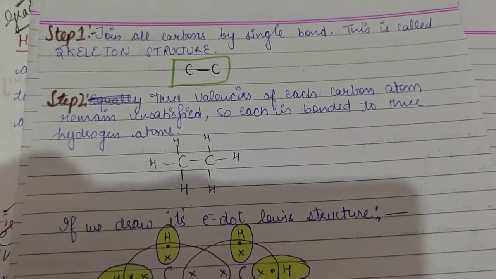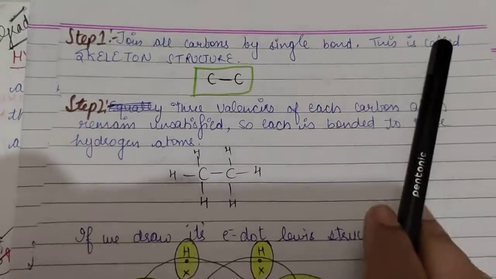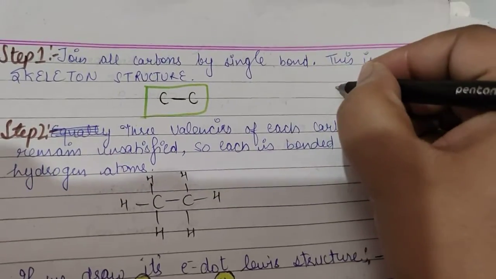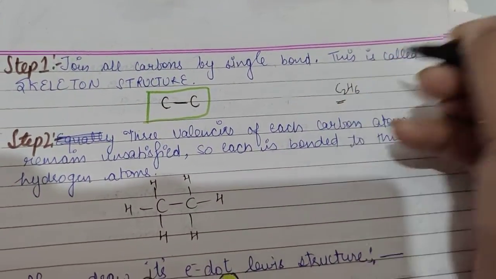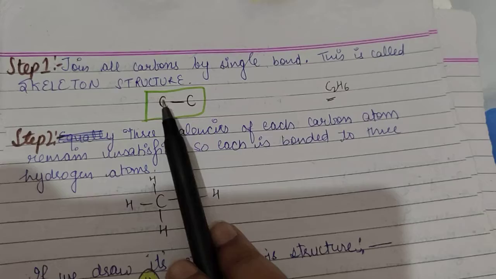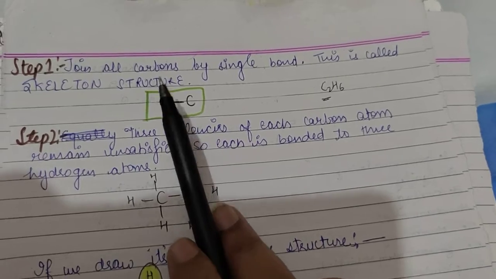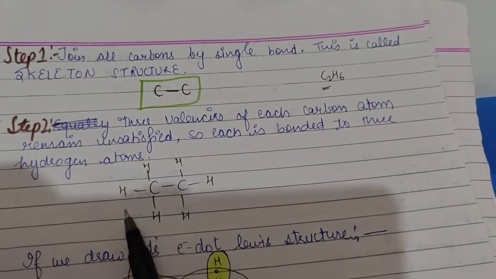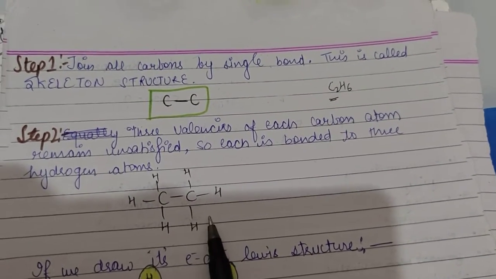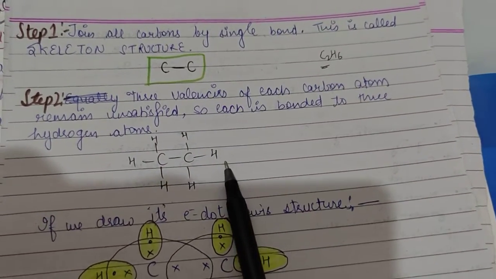The drawing of a hydrocarbon involves some steps. What is the first step? Join all the carbons by a single bond, and this is called the skeleton structure. As I have the formula of ethane as C2H6, it has two carbons. So firstly I have to make a single bond between the two carbons. Then each carbon can form 4 bonds. 1 bond it has formed, so 3 more bonds it has to form. Those 3 bonds it will form with hydrogen atoms like this. So firstly you have to make this structure. This is the skeleton structure. This is the open chain structure.